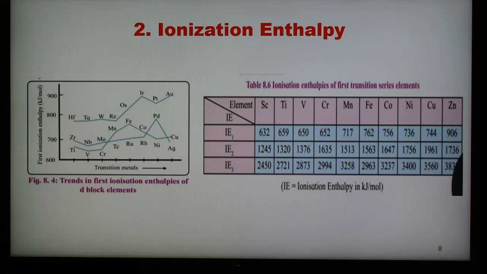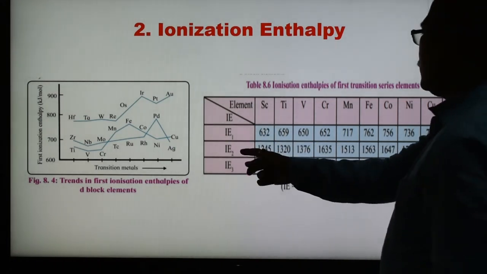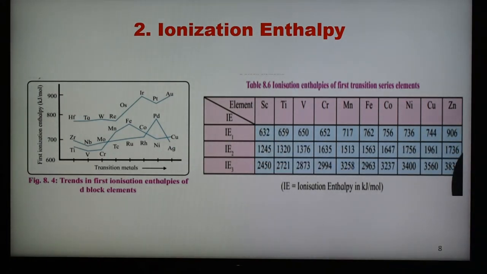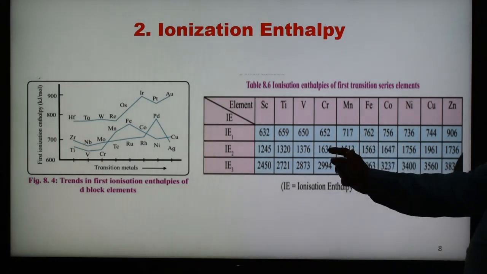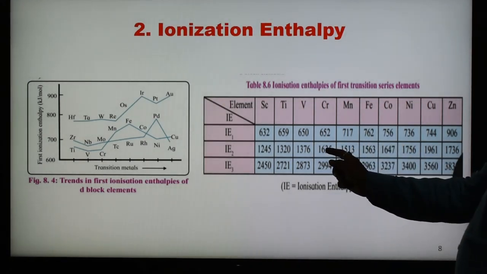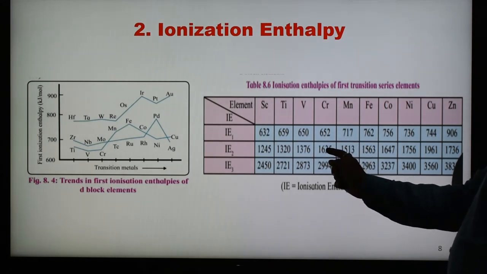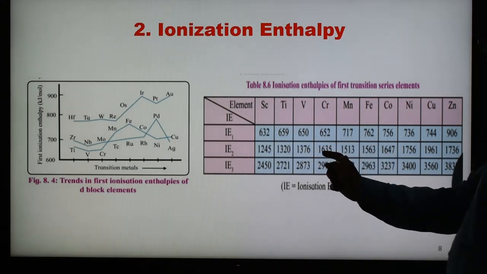And here this table clearly shows the values of the first, second and third ionization energy, and a few exceptions are there. Now the question can be asked: chromium here has a higher value. The second ionization potential value of chromium is higher as compared to the next one. This should be less because it increases, but it is more than this one. So why is it greater?